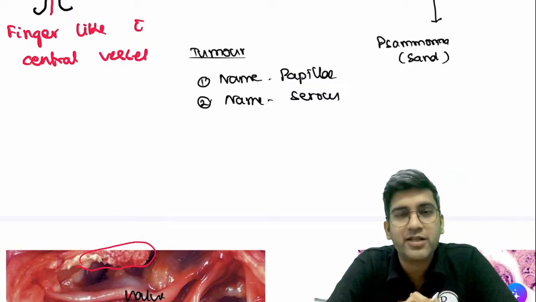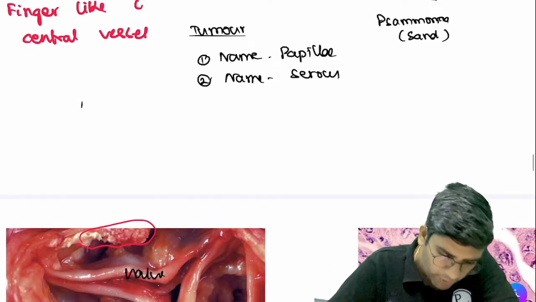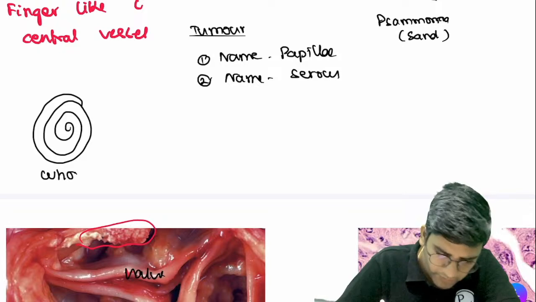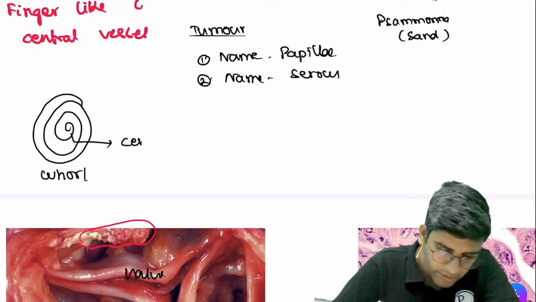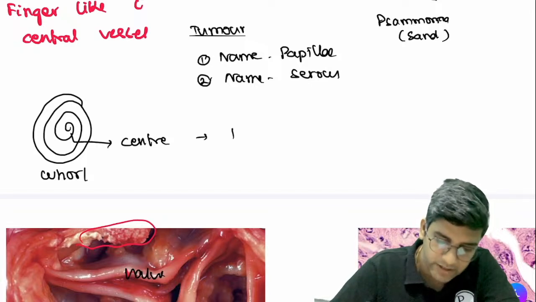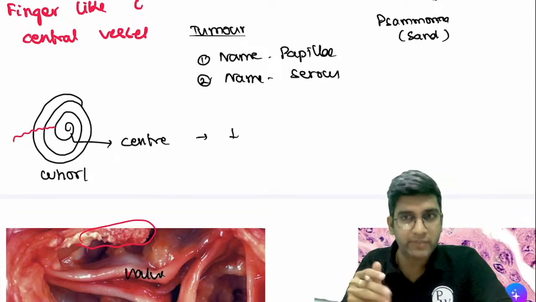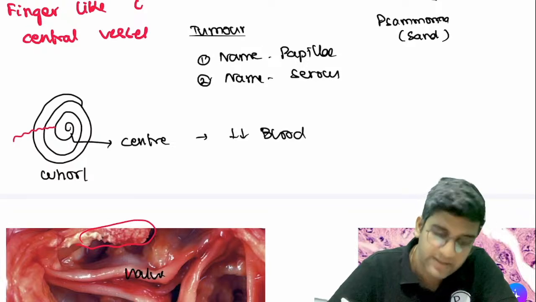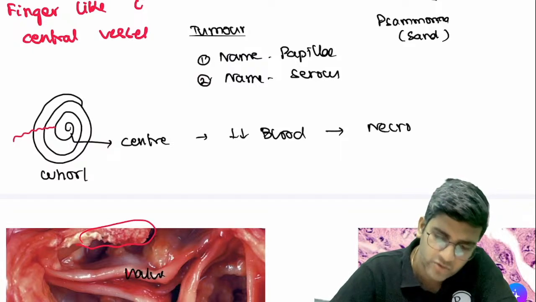Now let's come to the next thing, Puneet's meningioma, right? The second thing is the whorled appearance. This appearance is called a whorl. The same concept, right? At the center of the whorl, the blood supply will be less because the blood supply comes from the periphery. So once it reaches the center, the blood supply becomes less, right? So you'll have less blood supply. When there's less blood supply, by default, I'll have a chance of, again, ischemia, infarct, necrosis.